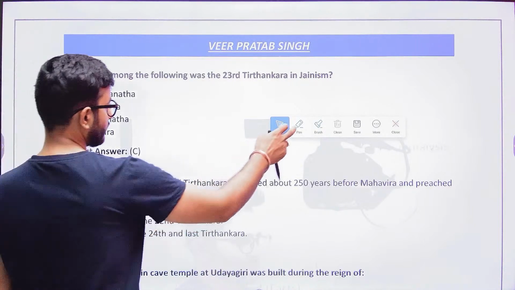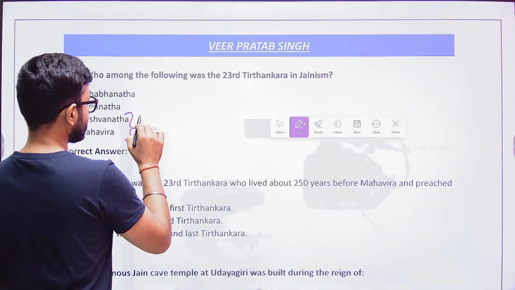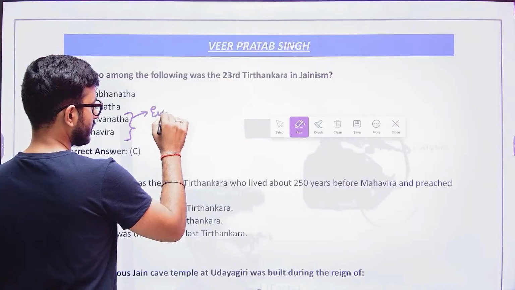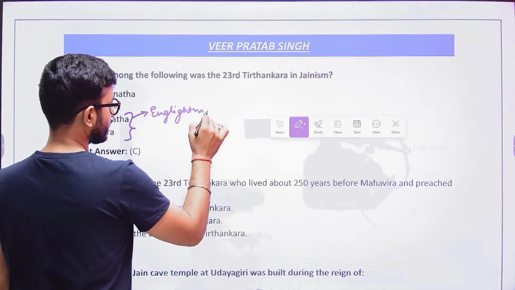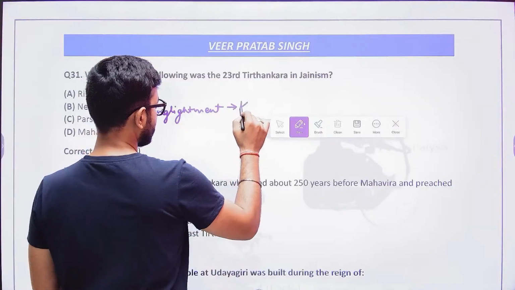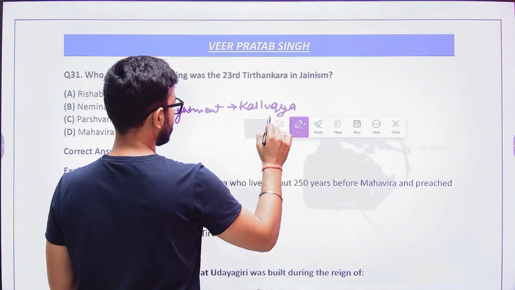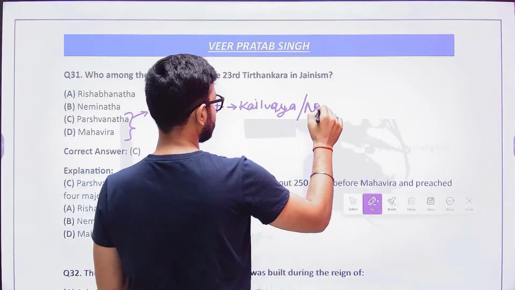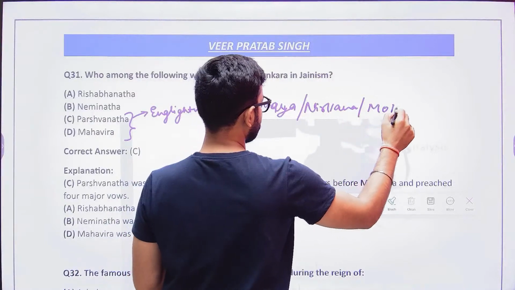One more addition. In Jainism, enlightenment is known as Kaivalya. In Buddhism, it is known as Nirvana, and in Hinduism, it is known as Moksha.